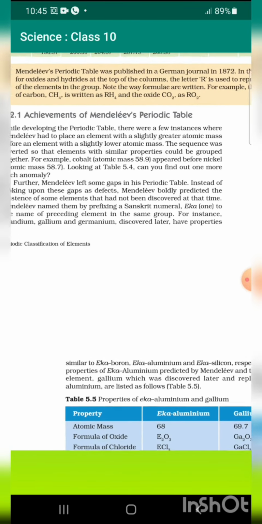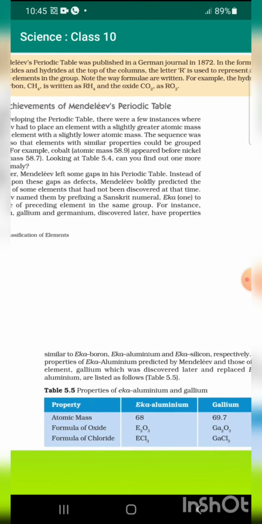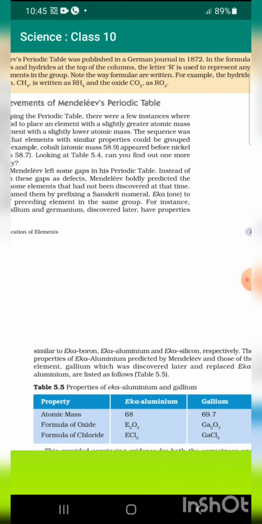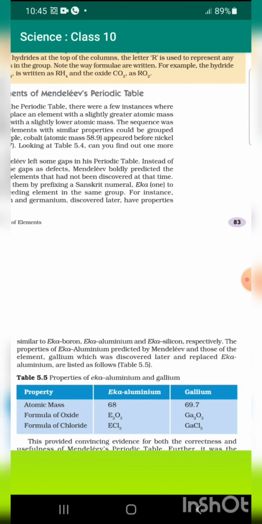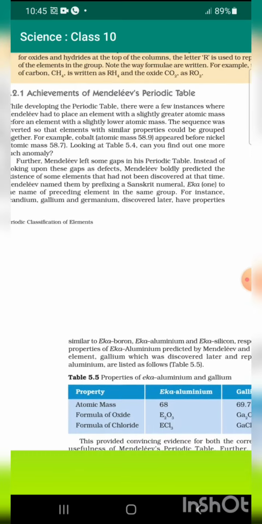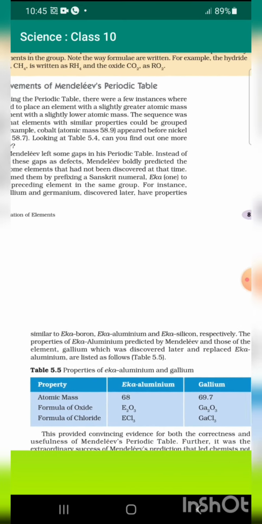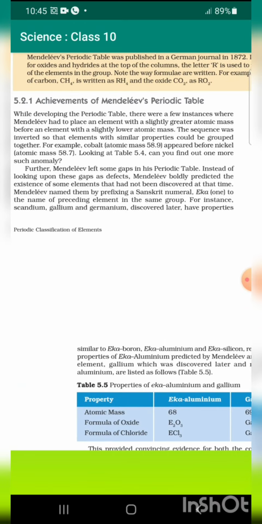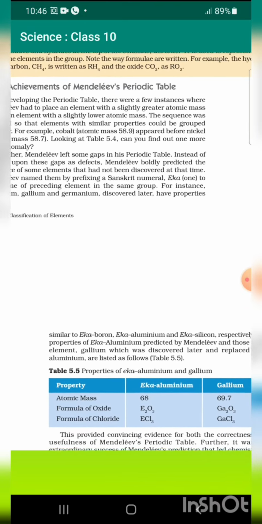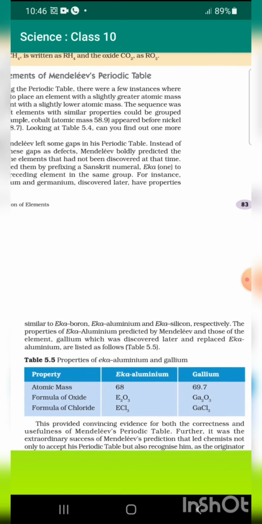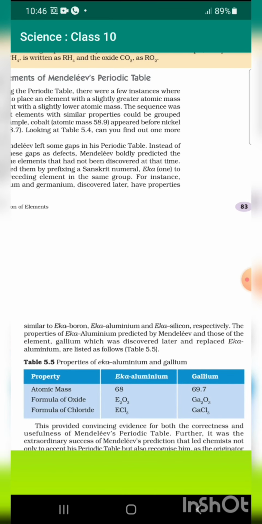In the formula for oxides and hydrides at the top of the columns, the letter R is used to represent any element in the group. Note the way formulae are written. For example, the hydride of carbon, CH4, is written as RH4 and the oxide CO2 as RO2.